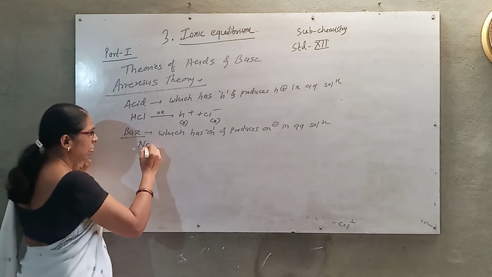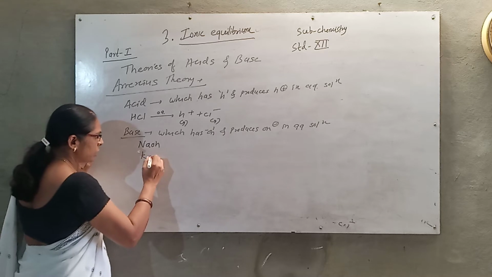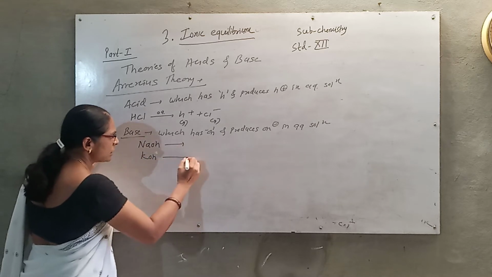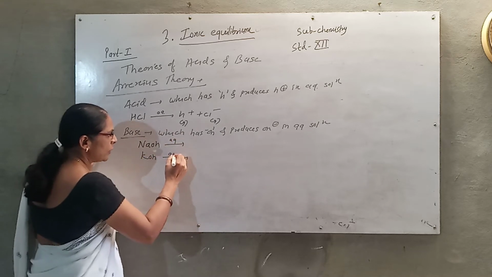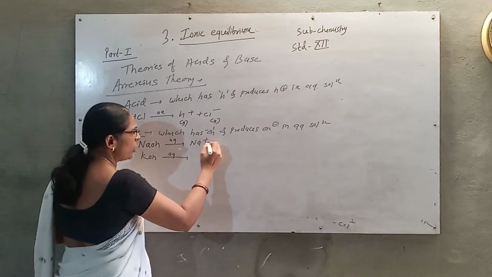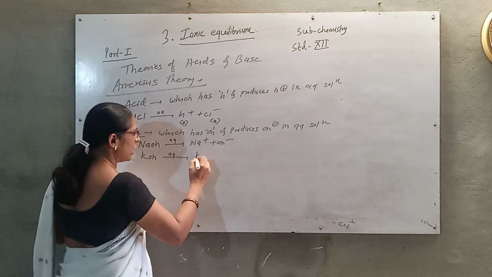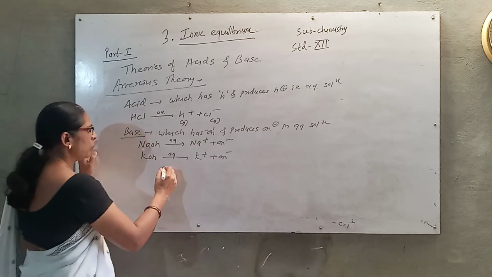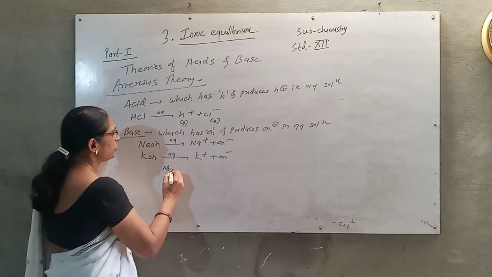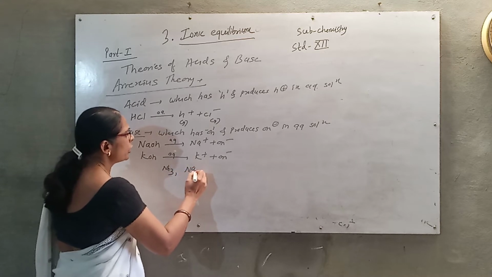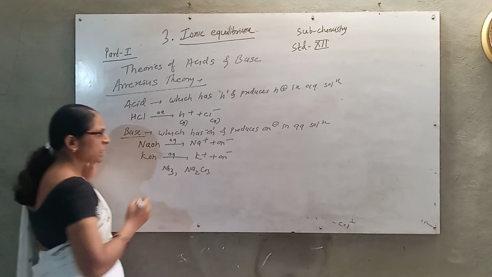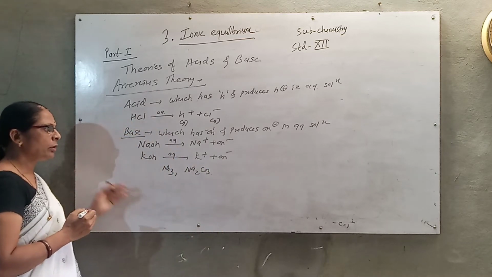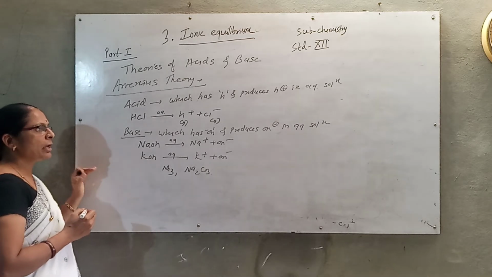For example, NaOH and KOH have the OH minus ion, and therefore when dissolved in water they give OH minus ion, so they are bases. If they have no OH minus ion, they are not bases. For example, ammonia or sodium carbonate are not bases because they do not have OH minus ions.